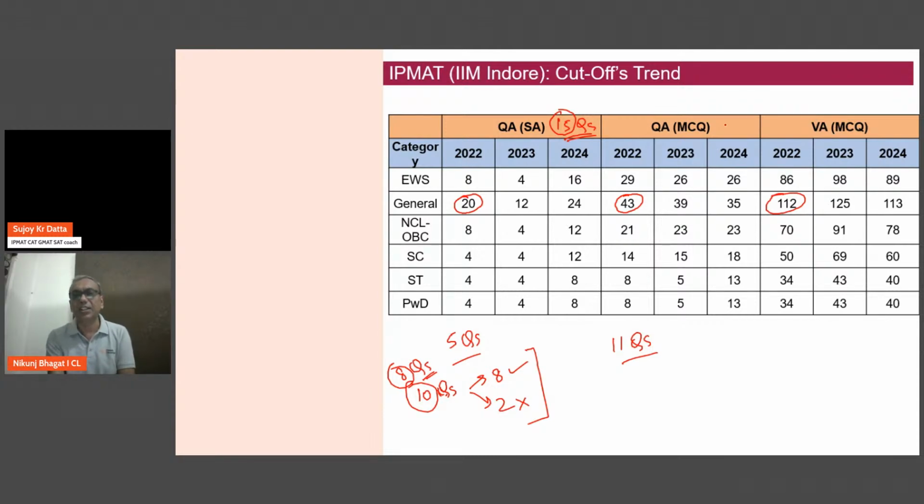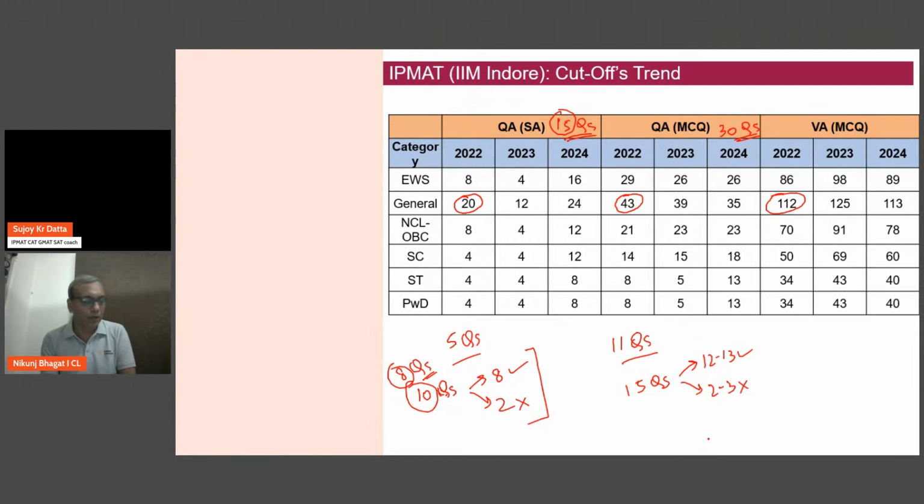The second section, which has 30 questions and is a much simpler section compared to the first one, the cutoff is around 11 right questions. So I'm assuming that minimum attempts here have to be 15, in which if I get around 12 to 13 correct and 2 to 3 incorrect, I'm able to achieve my sectional cutoffs.